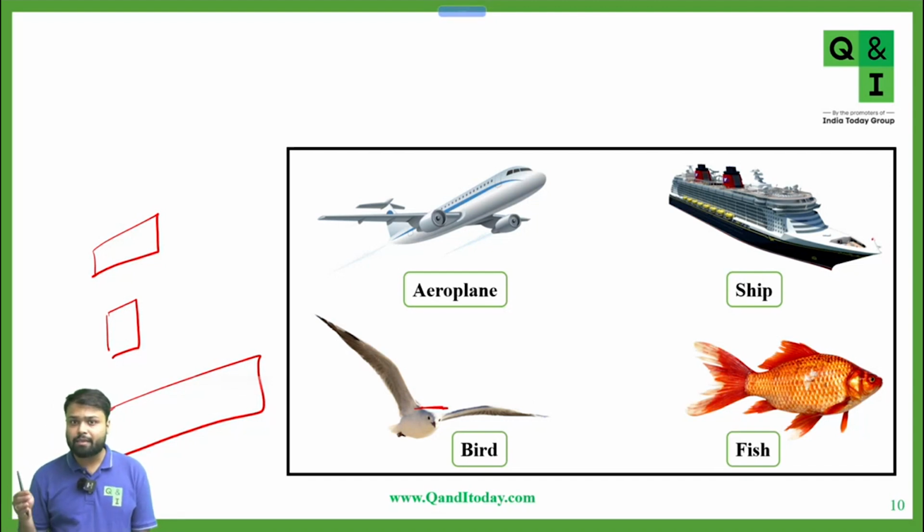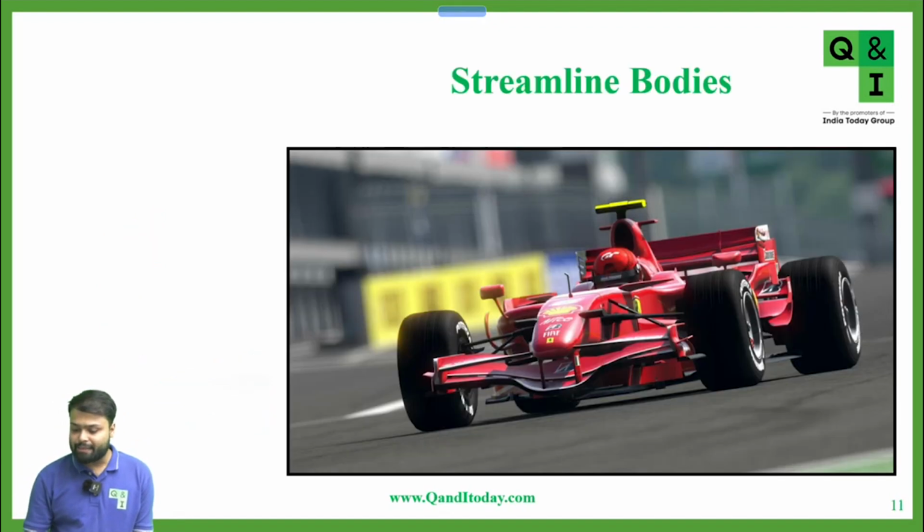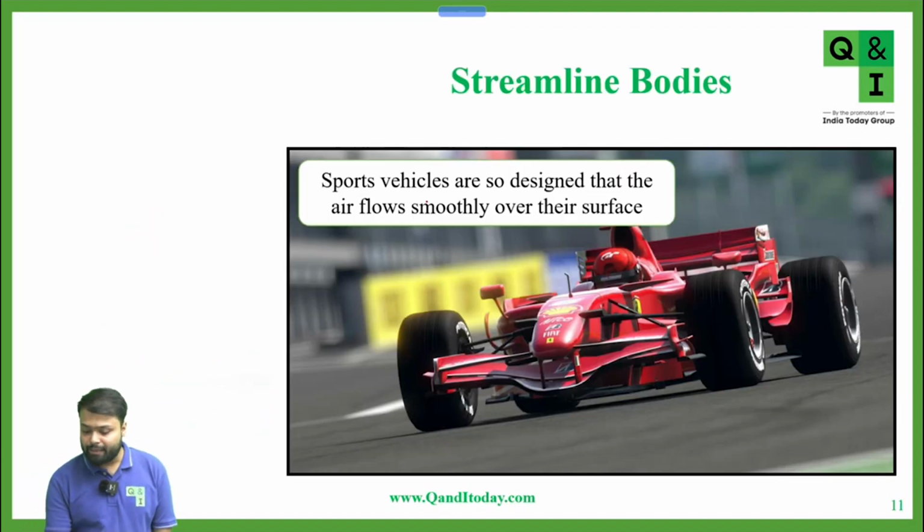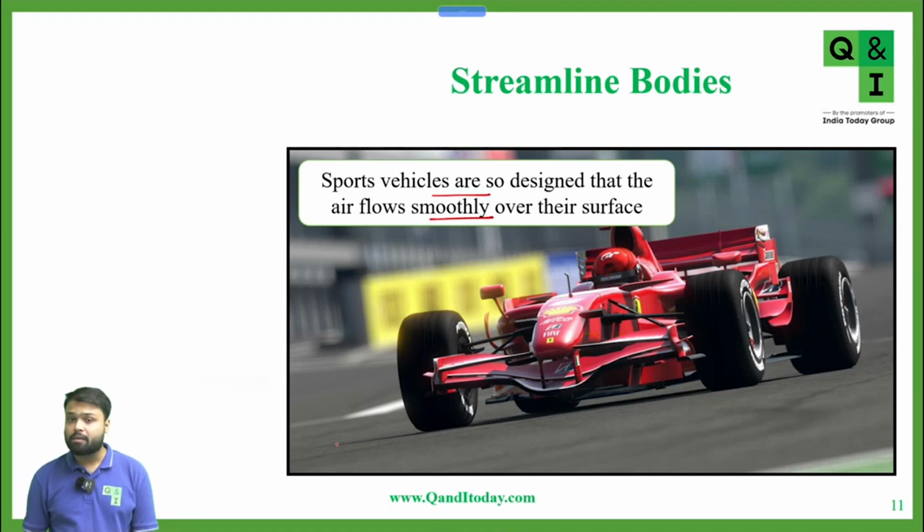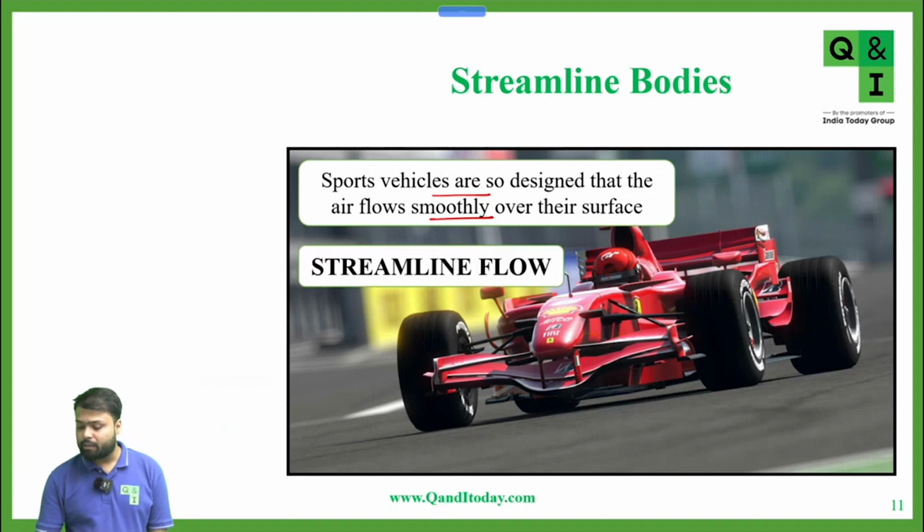Streamlined bodies means they can easily flow in the air or the water. Sports vehicles are also designed so that air flows smoothly over the surface, providing less resistance to the motion. These are called streamline flow.